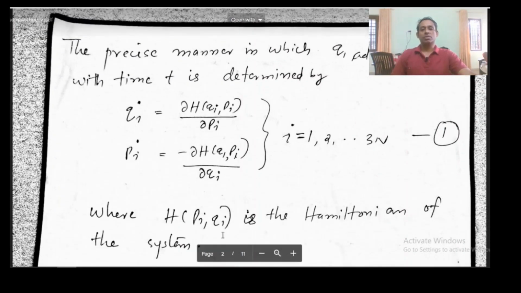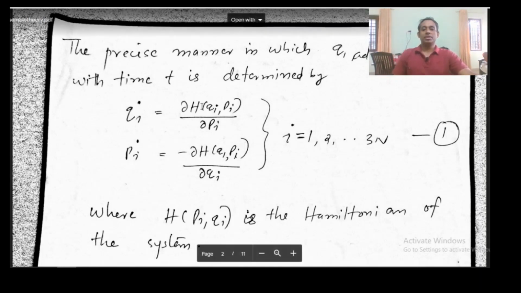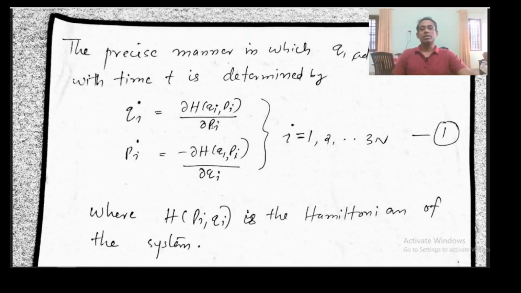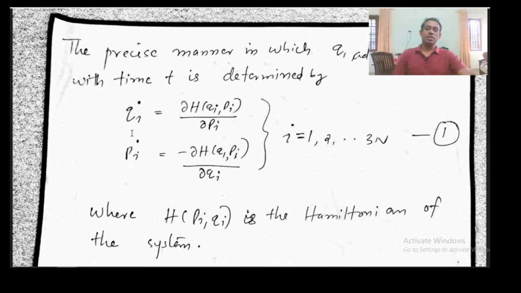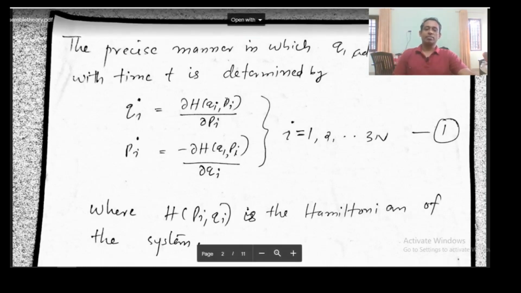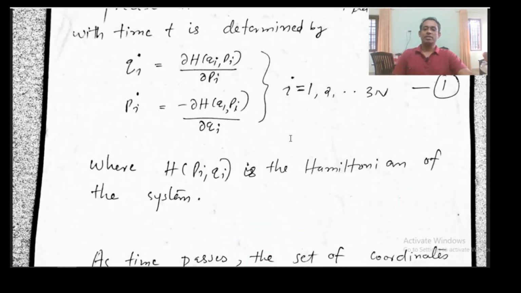Okay, h, which is a function of Pi and Qi, that is the Hamiltonian of the system. We know these equations actually come from classical mechanics. In classical mechanics, we define a quantity, the Hamiltonian, and using the Hamiltonian we can show how Qi is changing in time and how Pi is changing in time. So we have the equation of motion for Qi and Pi.